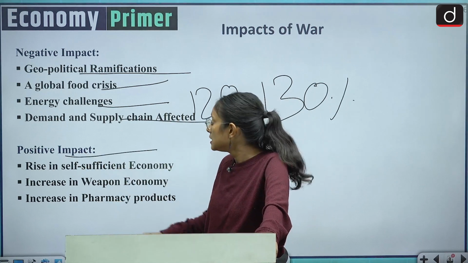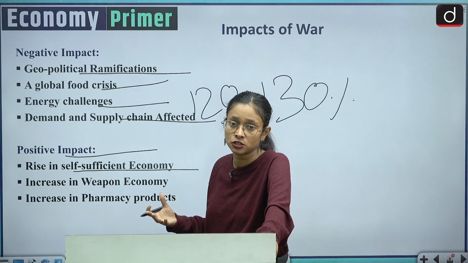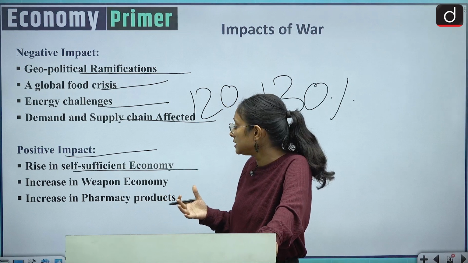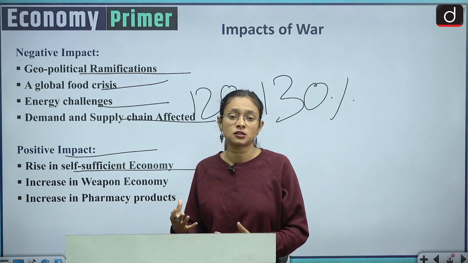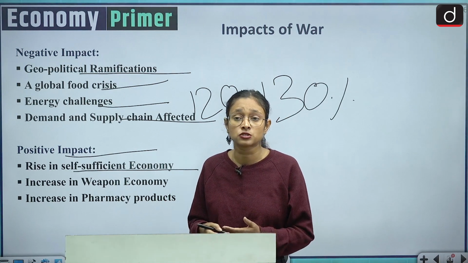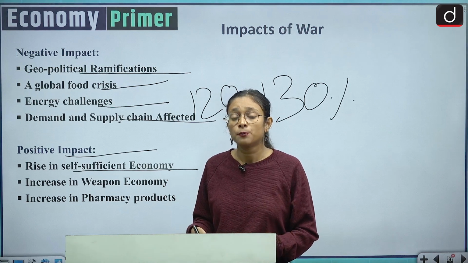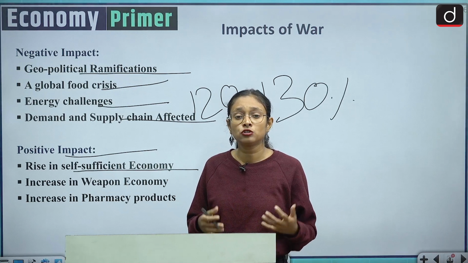The first is the rise of a self-sufficient economy. So what is this rise in the self-sufficient economy? When we are dependent on various countries for our food grains, our metal resources, and technological support, but those countries are involved in a war, then we don't have any options.